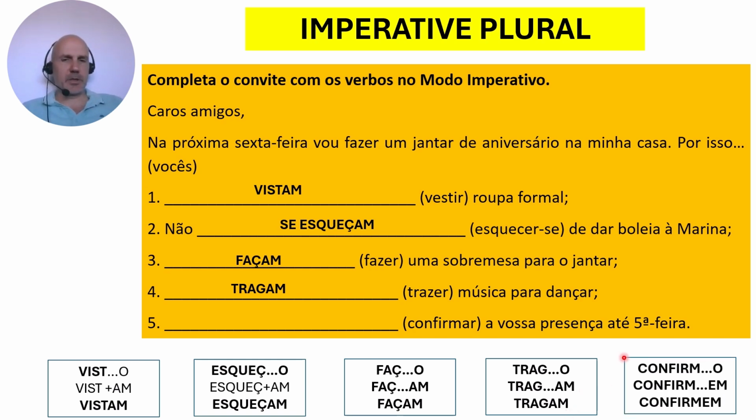And the last one, you got the idea. It's once again the same procedure. So confirmem is the solution. Present tense, first person of the singular, get rid of the O, check the table, and this time you have to add the EM, so em, so we'll get confirmem.